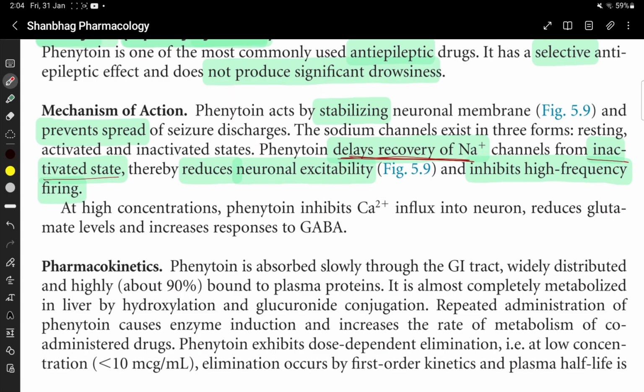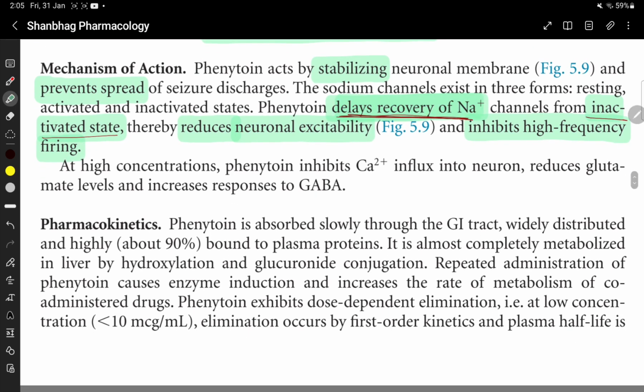It stabilizes the neuronal membrane and prevents the spread of the seizure discharge.